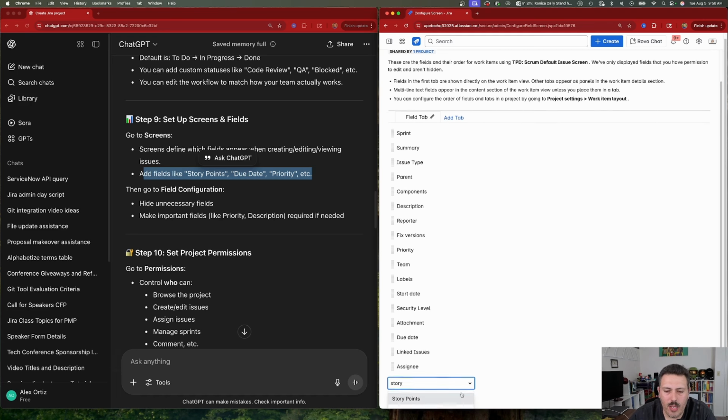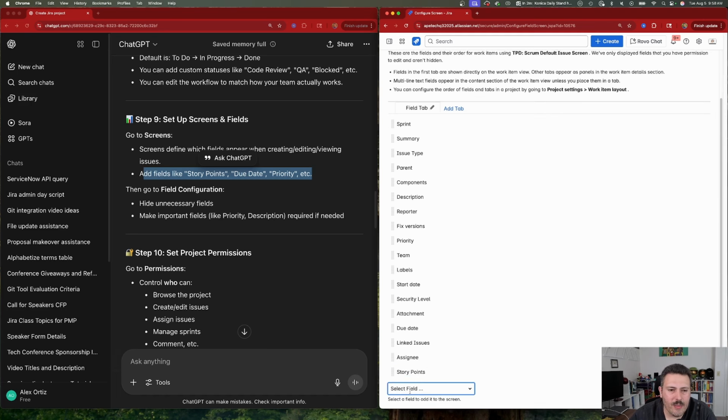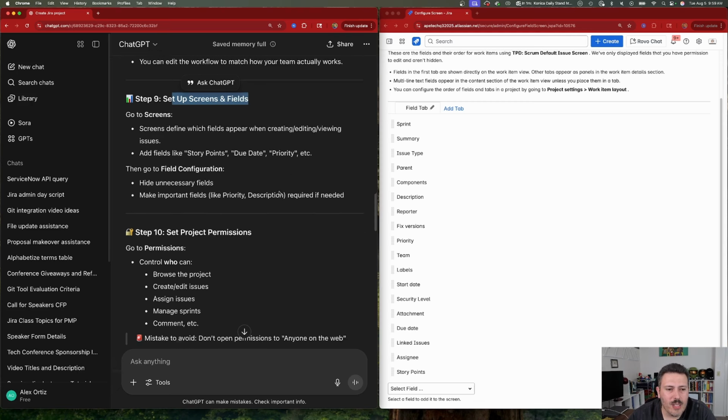So we'll add story points. We're going to add due date. Due date's already in there. And priority should already be in there as well. So not really good examples, because these three should normally already be in there. And it doesn't talk about anything on the subject of custom fields. So that's another miss here that I would flag with setting up screens and fields. More likely than not, you're going to be doing some sort of custom field.